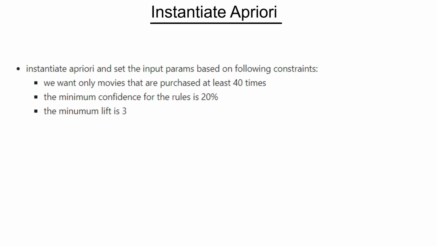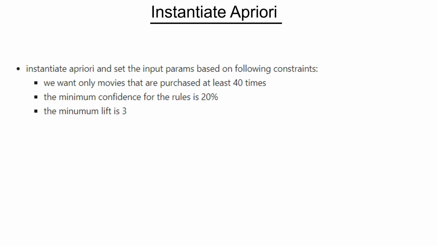For that, as I told you earlier, we need to set up support, confidence, and lift also. So for the support, we want only movies that are purchased at least 40 times. So there are 7501 transactions, and then we want at least 40 times.